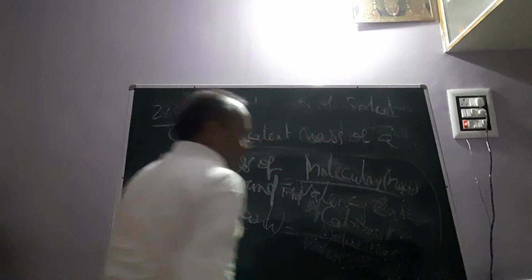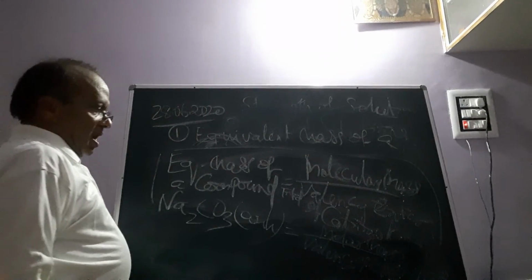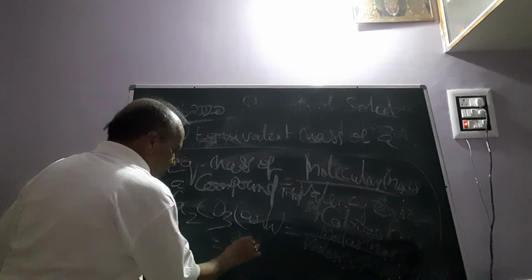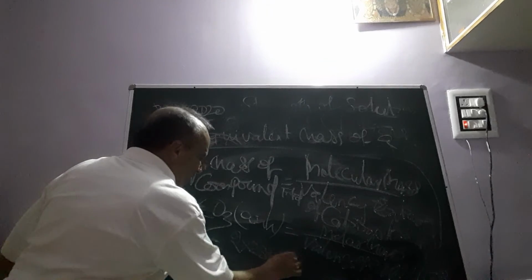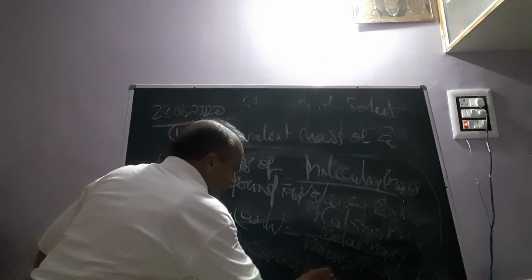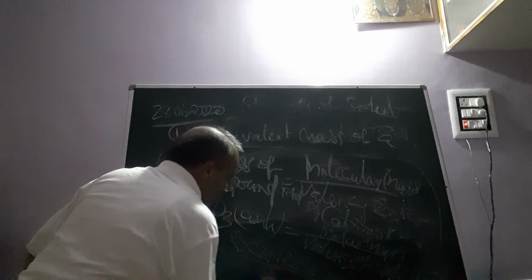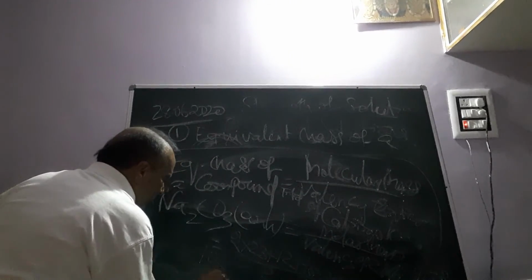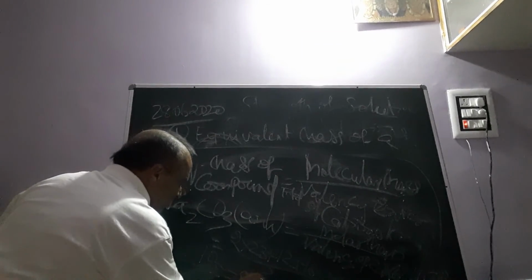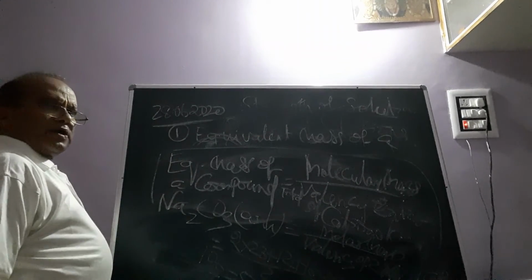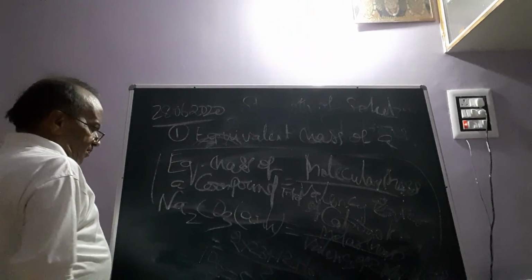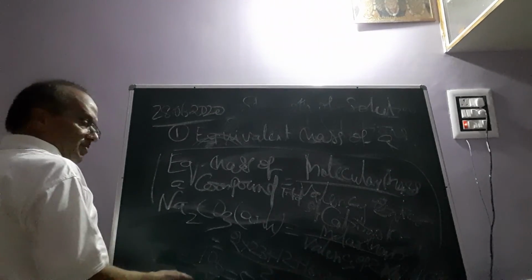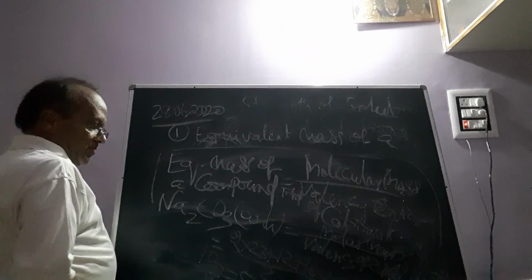Against 2 sodium plus ions, 1 carbonate ion is there. The molecular mass is 2 into 23 plus 12 plus 16 into 3, divided by 2. When you add, it comes to 106 by 2, that means 53. So 53 grams will be the equivalent mass, or gram equivalent mass, of sodium carbonate.